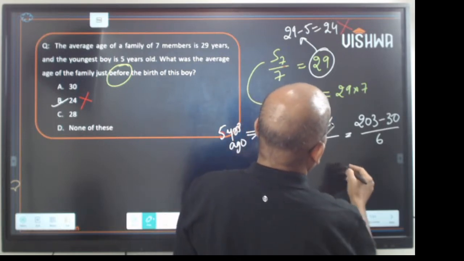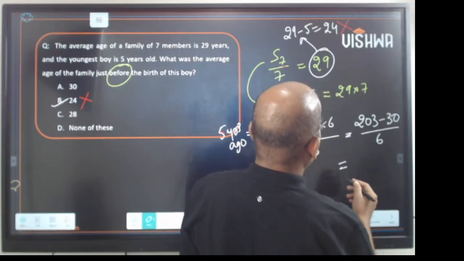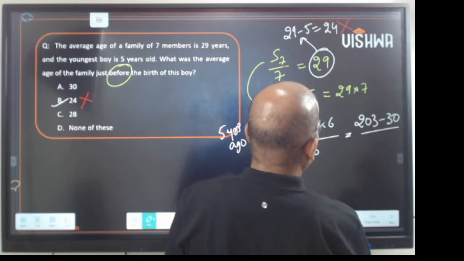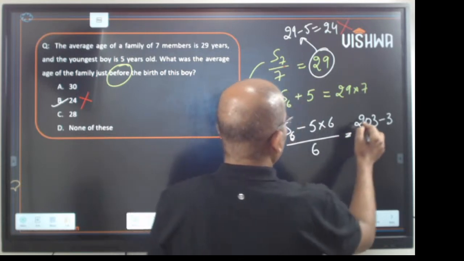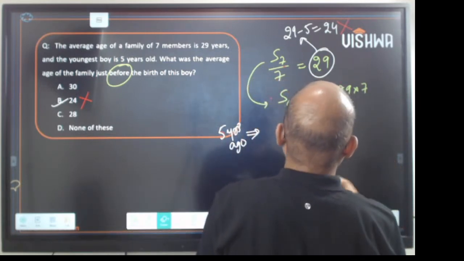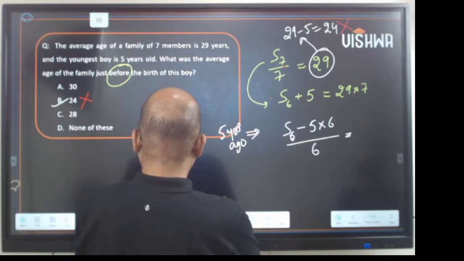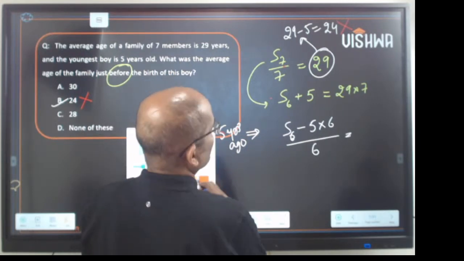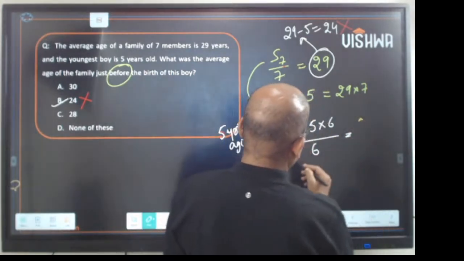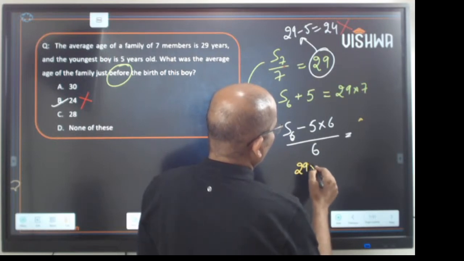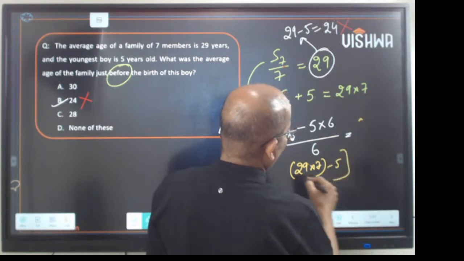So the value of S6 would be 29 into 7 minus 5, right?